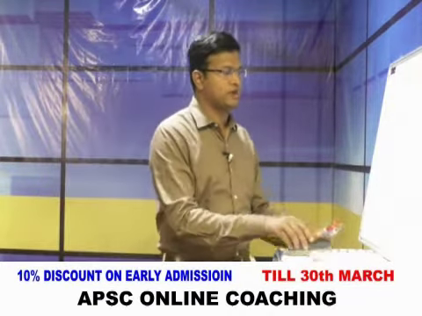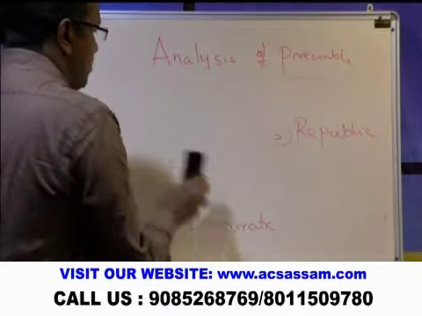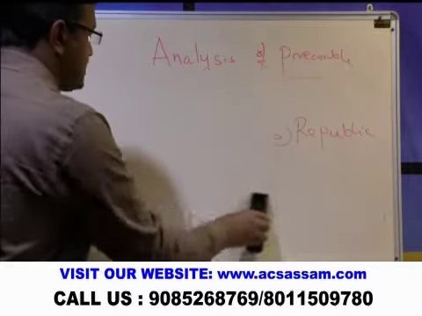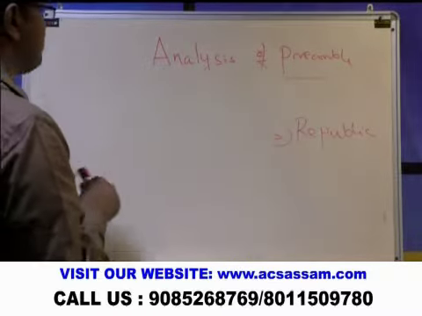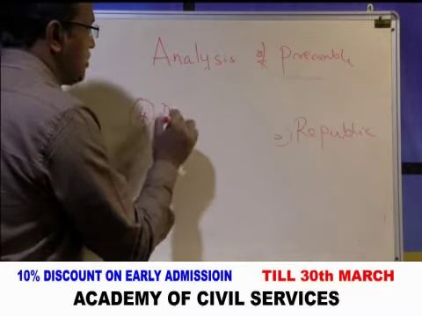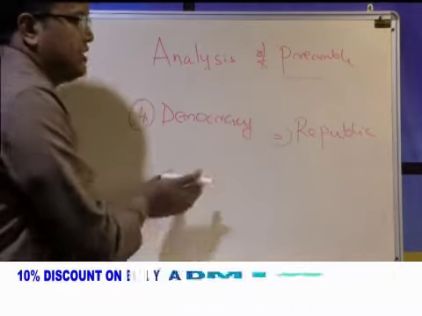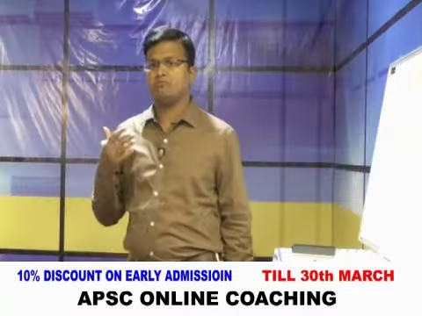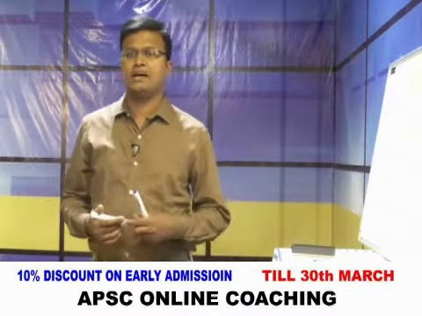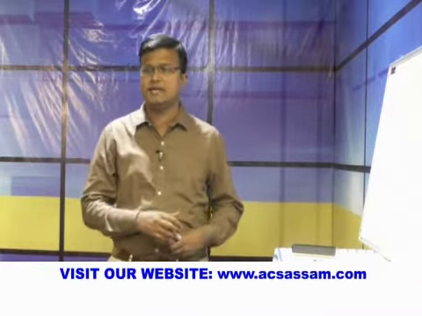And the next one, the fourth important characteristic of the nature of the state as explained in the preamble of the Indian Constitution, is that India is a democratic state. Democracy, everybody knows the meaning. The former American president Abraham Lincoln gave a very famous definition of democracy.